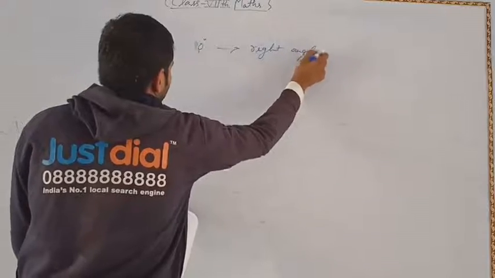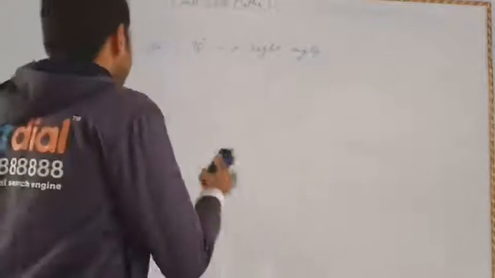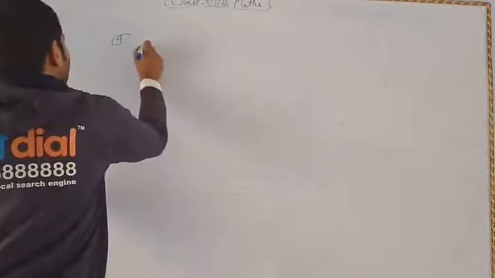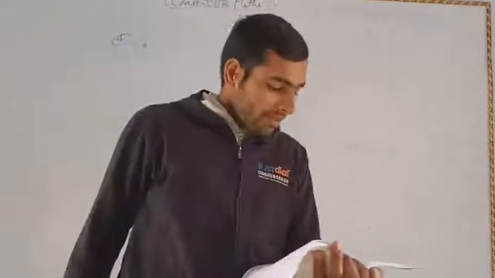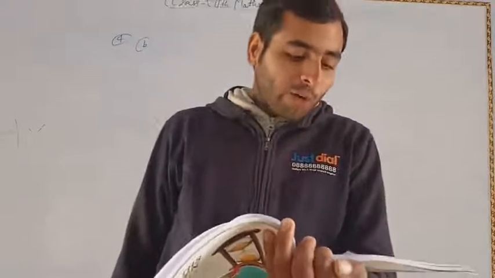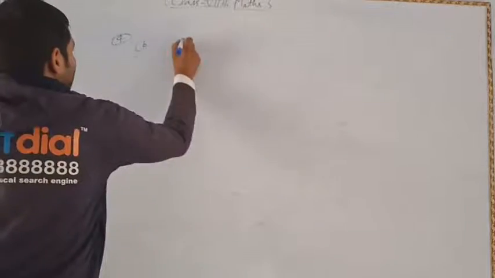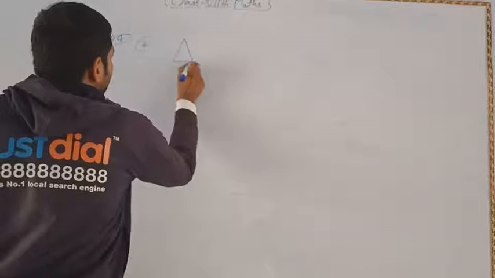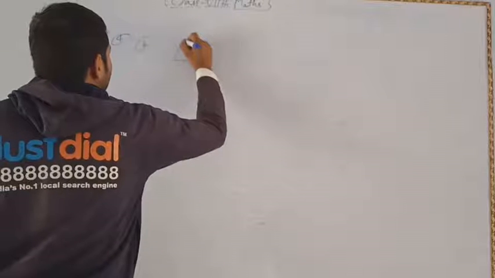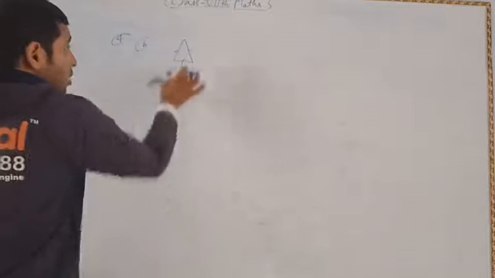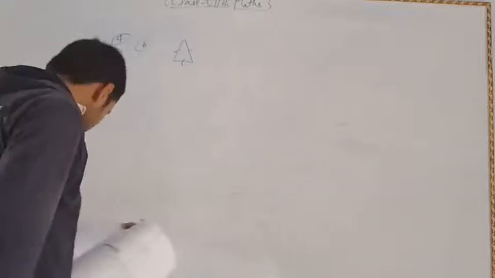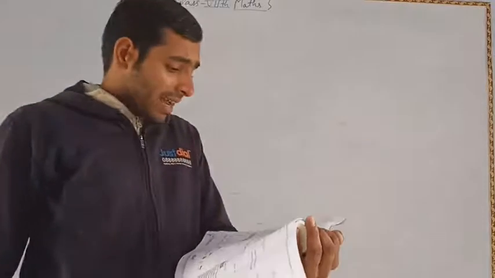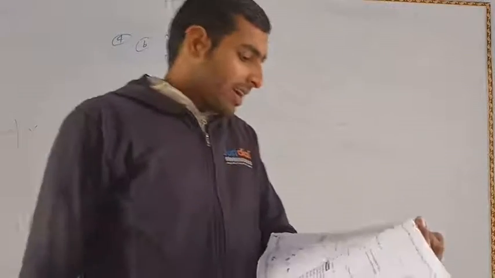Right angle triangle. You can also write it this way. Now again, part B, question number 4. Here it is given that each angle of an equilateral triangle measures. If your triangle is equilateral, you know that all three sides of the triangle are the same. This is equal to this, and both of these are equal to this.